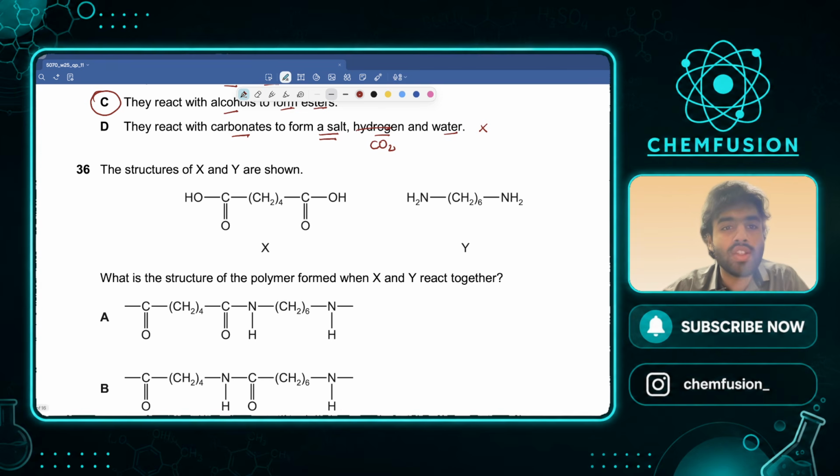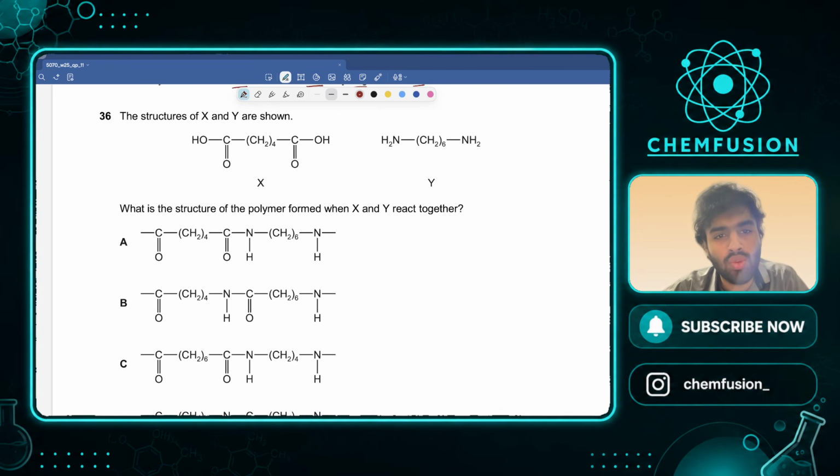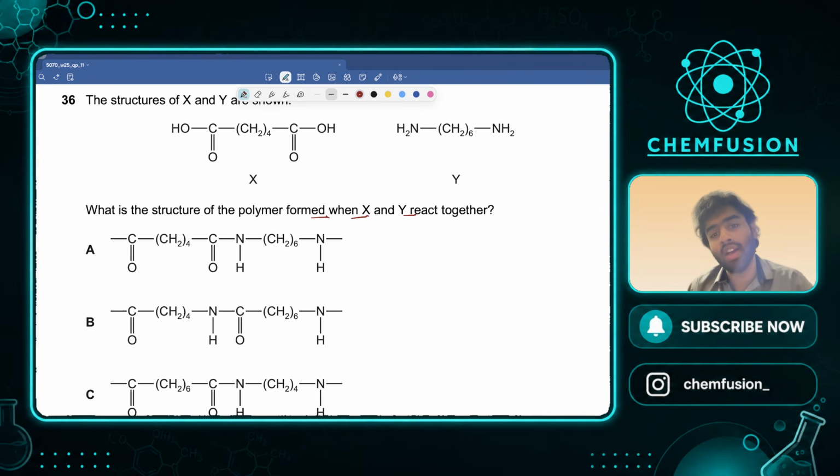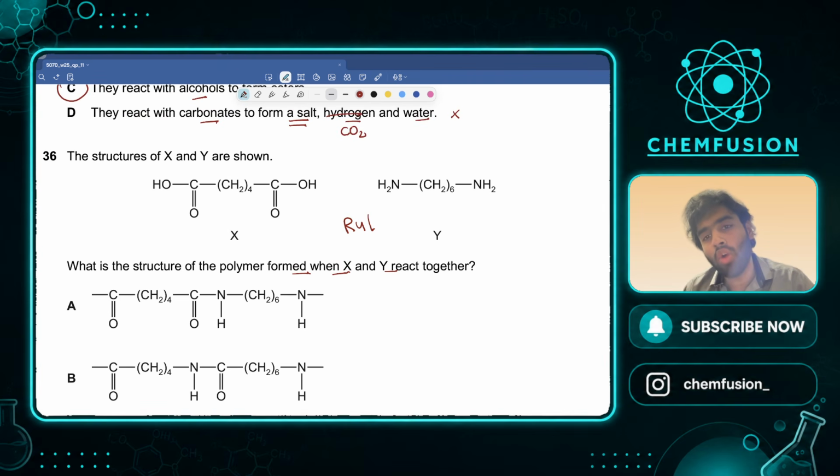Okay. The structure of X and Y are shown. What is the structure of the polymer when X and Y react together? Okay. So बच्चों हमेशा polymer जब बनाना हो, this is a condensation polymer by the way. Remember the non-negotiable rule. OH will always go from the carboxylic acid.